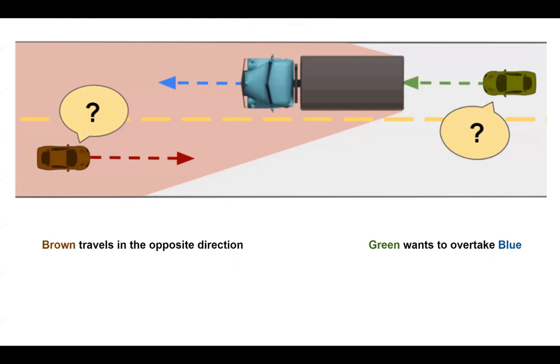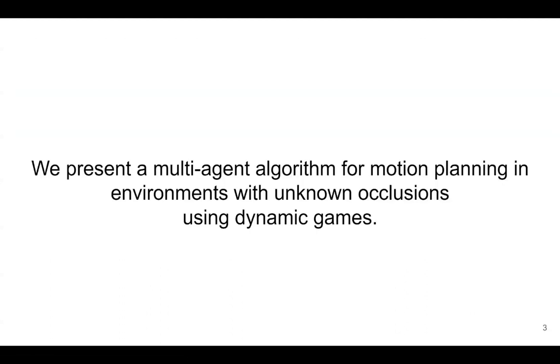The ability of an agent to predict or reason about behaviors of other agents is compromised in the presence of occlusions, leading to potentially unsafe trajectory planning. Dynamic game theory provides a suitable formalism for motion planning problems involving multiple decision-making agents, avoiding requiring an agent to make a priori predictive assumptions about others.